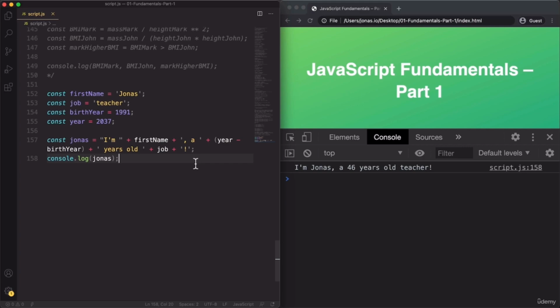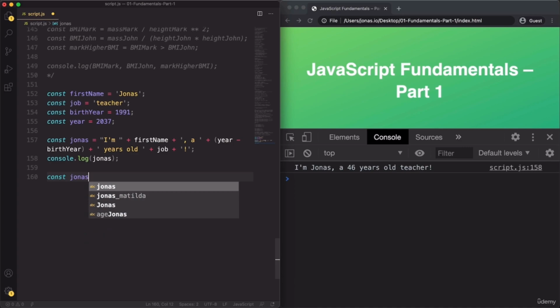So with template literals, we can write a string in a more normal way and then basically insert the variables directly into the string, and then they will simply be replaced. So basically a template literal can assemble multiple pieces into one final string. So let me show you how that works. So let's call this one Jonas new.